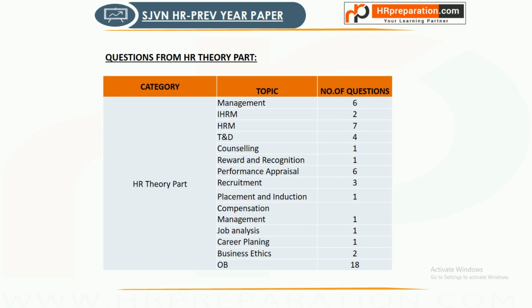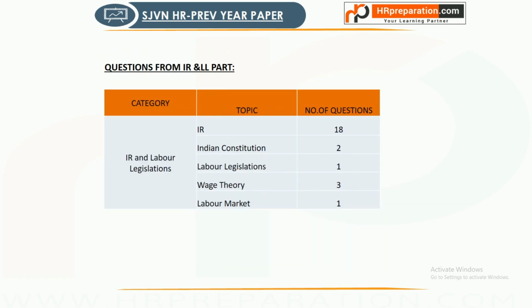The previous paper will help you to understand the question patterns, the topics which were asked, and how to prepare for this exam. We can't say that these topics and these numbers of questions will repeat again this year, but it will give you a holistic understanding of how to prepare yourself.